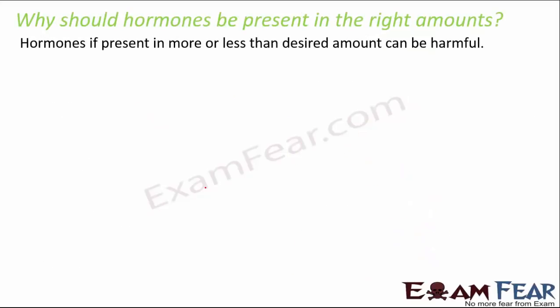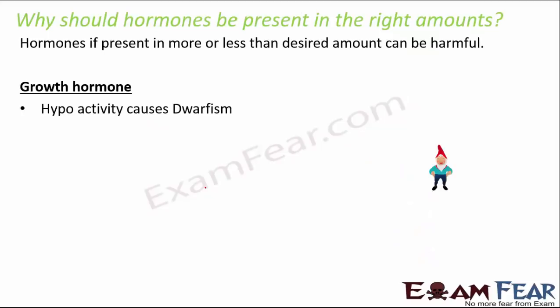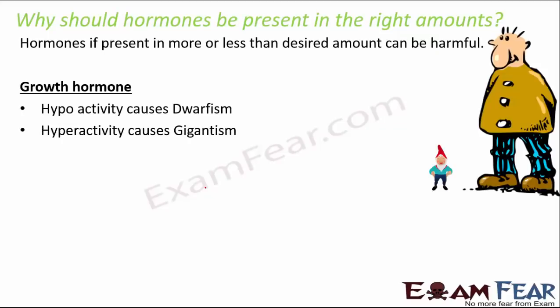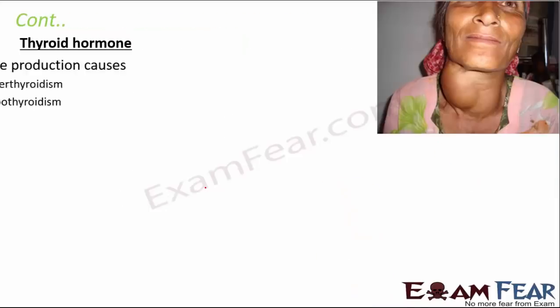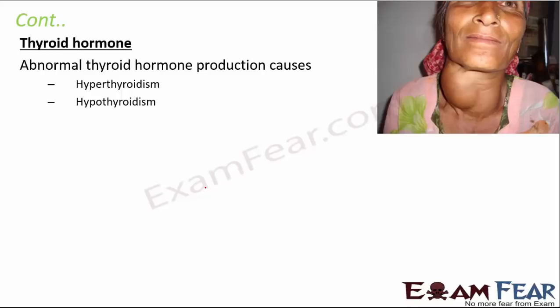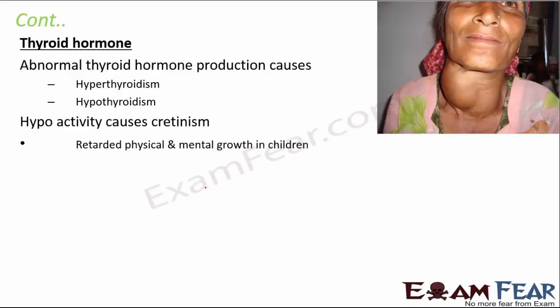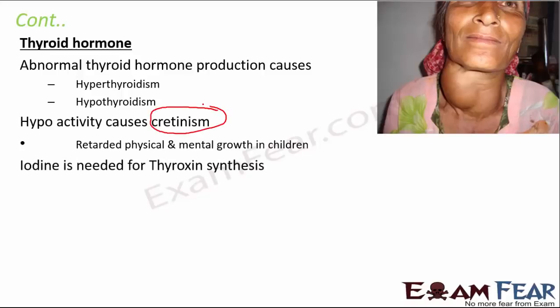So let us quickly see why hormones should be present in the right amount. As I said, growth hormone very less amount, dwarfism, very high amount, gigantism. Similarly, insulin hyposecretion can cause diabetes mellitus, which is a very threatening disease because it needs a lot of restriction, a lot of care for the person. Thyroid hormone plays a critical role because again, too much of it, hyperthyroidism, very less of it, hypothyroidism. So hypothyroidism can cause cretinism, that is retarded physical and mental growth in children. So that's again a very bad disorder.